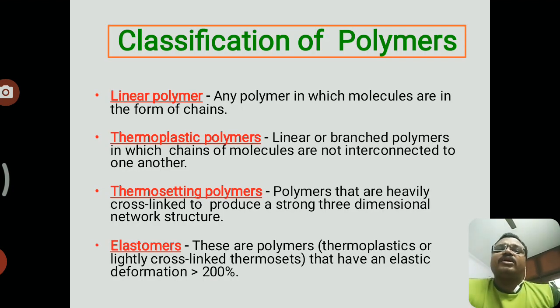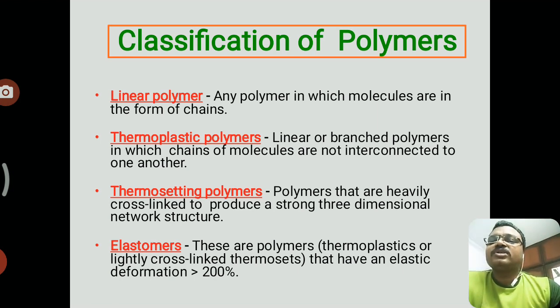Next, we have to classify the polymers. Based upon the basic classification, they are divided into four types. First one is the linear polymer, second one is the thermoplastic polymer, third one is the thermosetting polymer, and last one is the elastomers. Going to the first one, a linear polymer is the polymer in which molecules are in the form of chains, in the form of a simple straight line. Linear means straight line. The molecules arranged in the polymer are in a straight line. No separate bonds have been formed there.